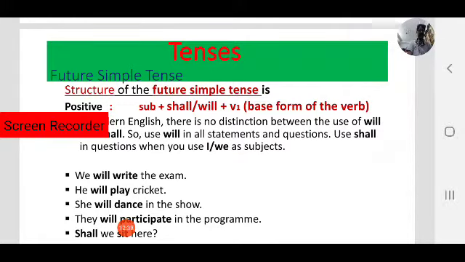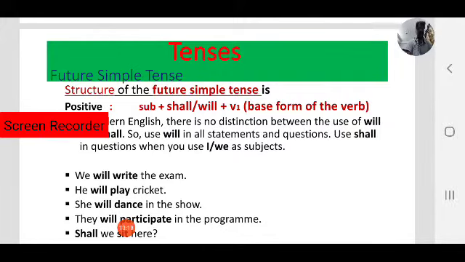As we have seen, present continuous tense, past continuous tense, we use V-ing or V4. V3, present perfect and past perfect, we use V3 or past participle of the main verb. V2, simple past, we use V2. V1, as we have seen, present simple, we use V1 or main verb or base form of the